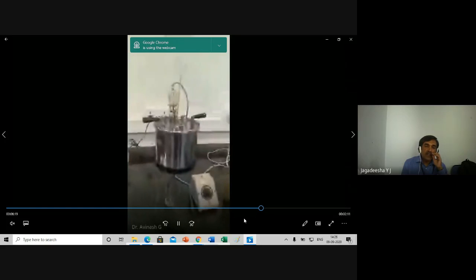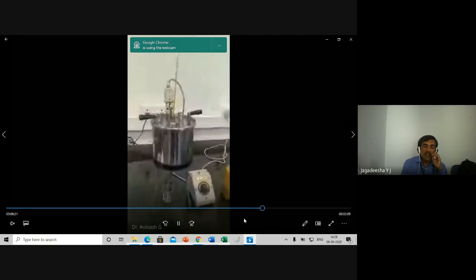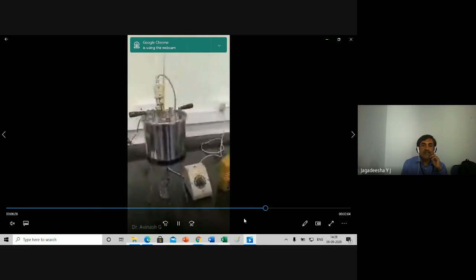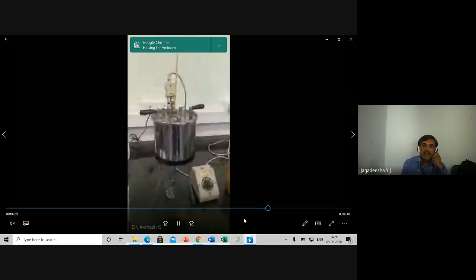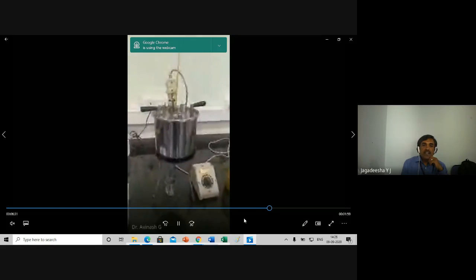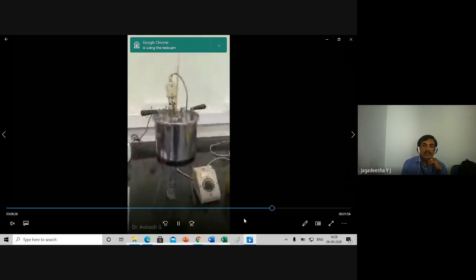When it reaches the required temperature value, you stop the power supply. Then allow the fluid oil to flow into that beaker.